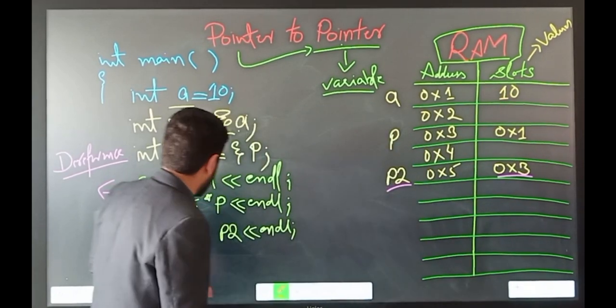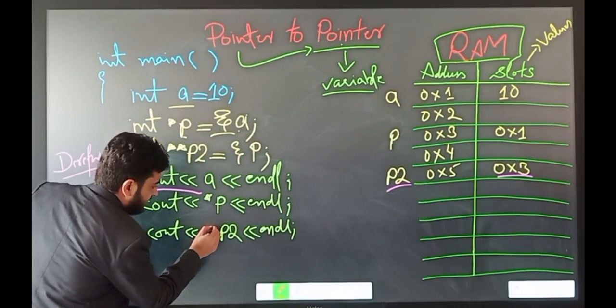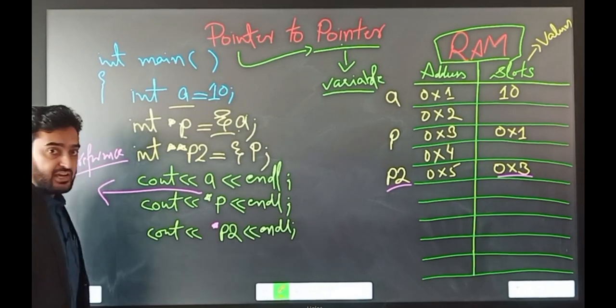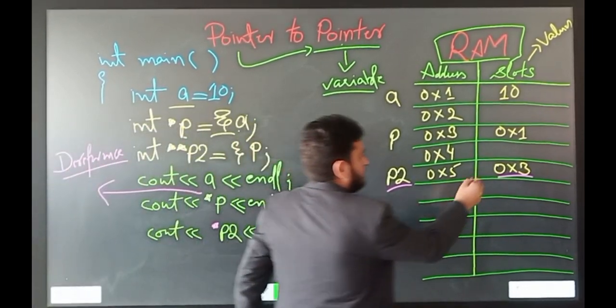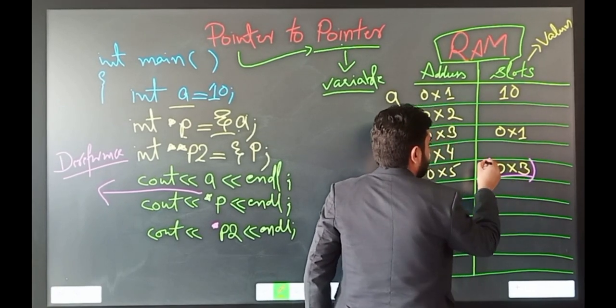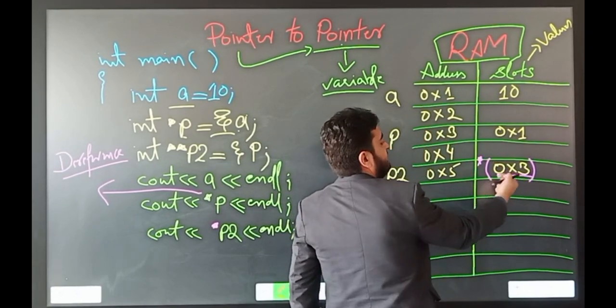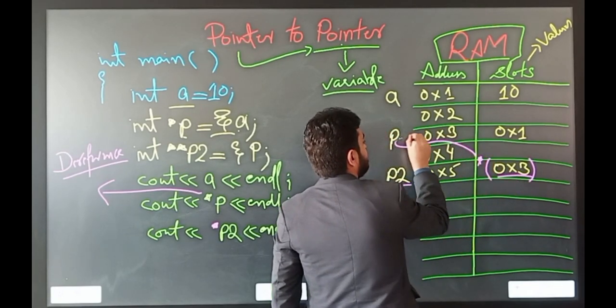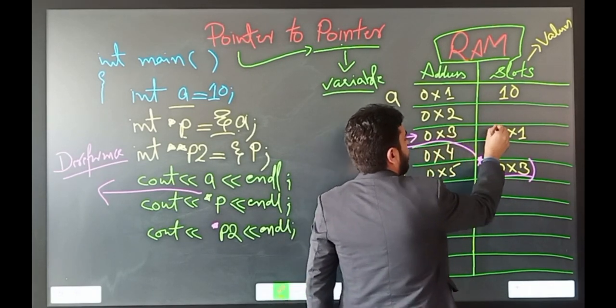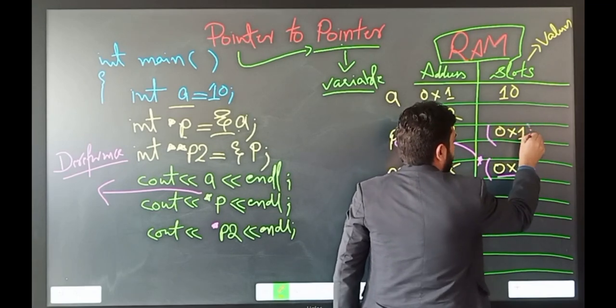So how can we do it? We can put a single asterisk on p2. What this will do is that it will point to the value inside this address. So where is this address? This address resides here, and the value is 0x1.